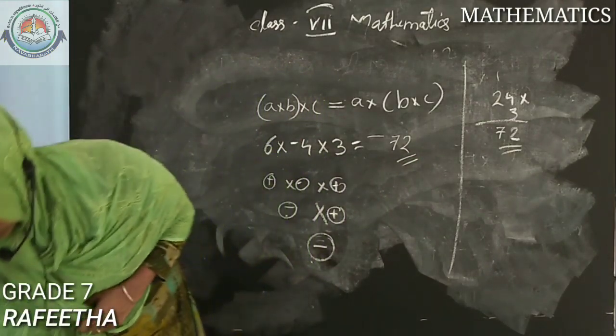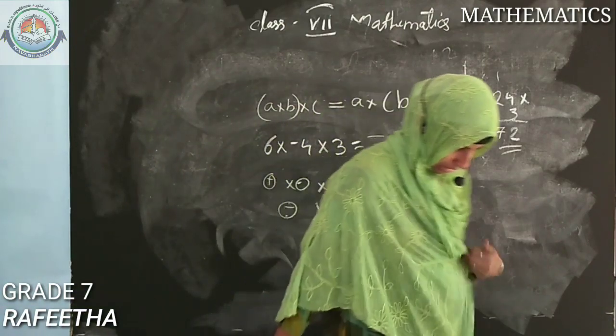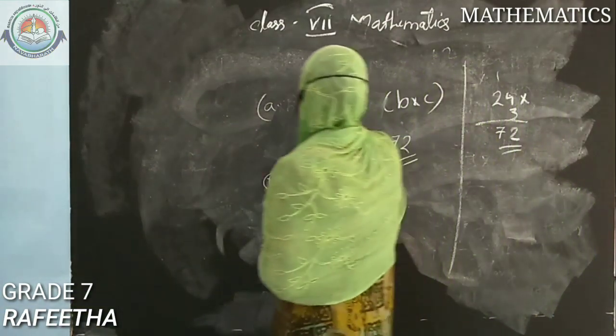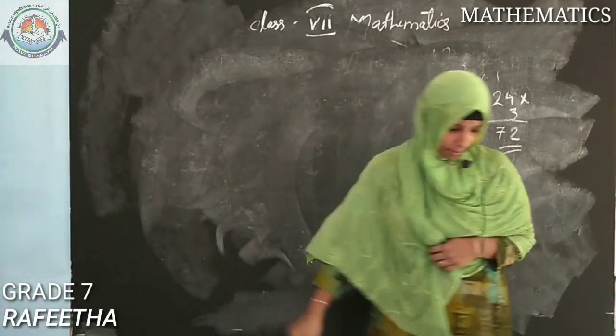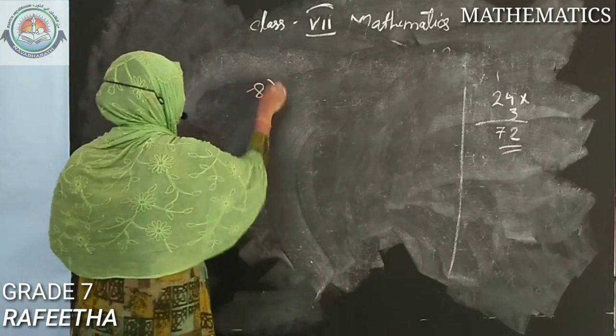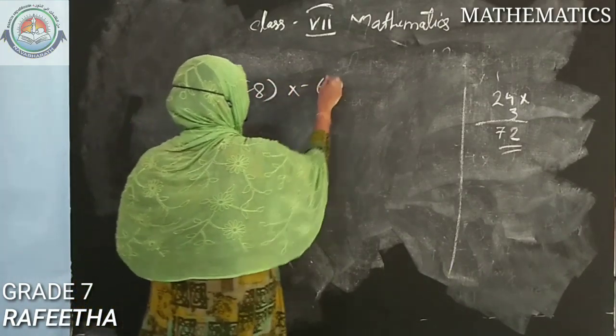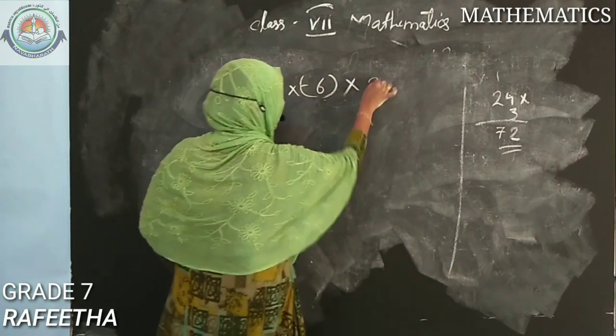Okay. Then next problem. The next problem is minus 8 into minus 6 into 3 into 12. That is minus 8 into minus 6 into 3 into 12.